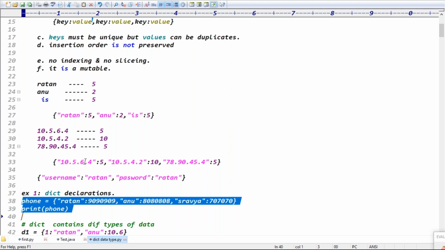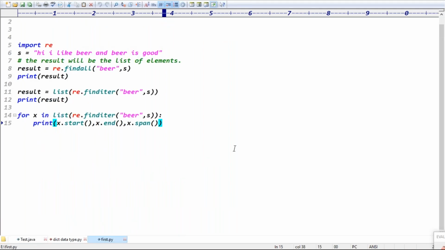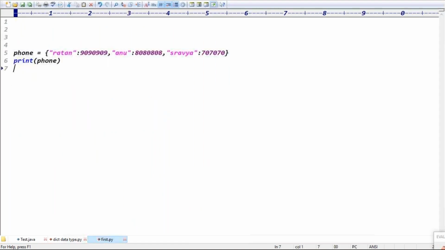Good. Guys, now we can see this code. In this case, tell me, my phone numbers: Ratan 9009090, Anu 8080, Shavi 8080. Guys, my dictionary contains how many items now? Guys, how many items does the dictionary contain?